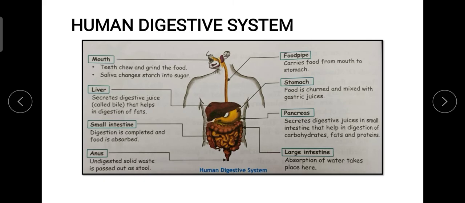Now from the small intestine, the food enters the large intestine over here, where the undigested food is carried out. It is transferred to the later part of the large intestine, and the water is taken up, and from the anus the solid waste, that is the feces or the stool, is removed out of the body by the process of defecation.